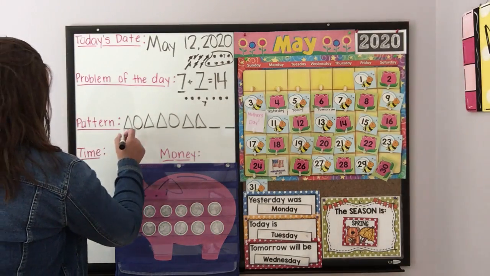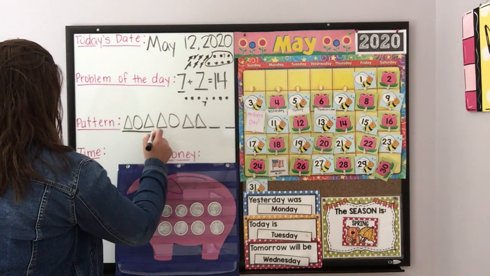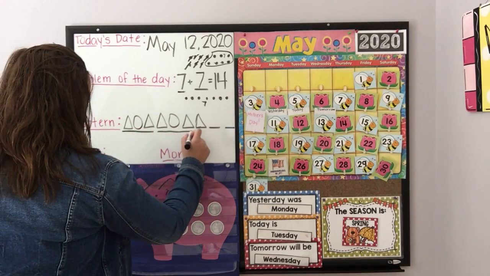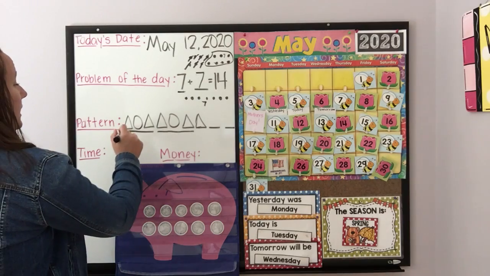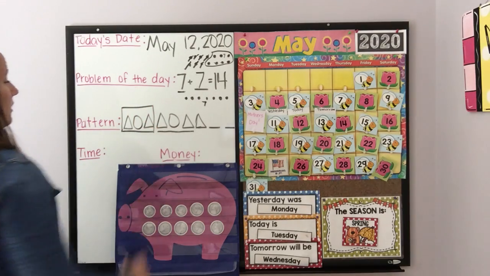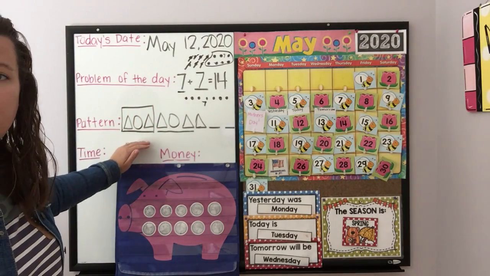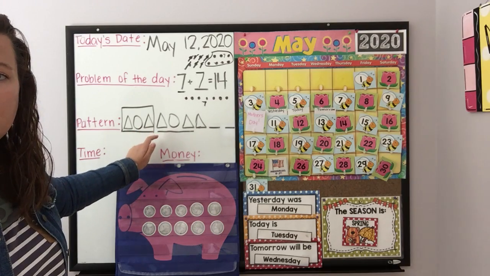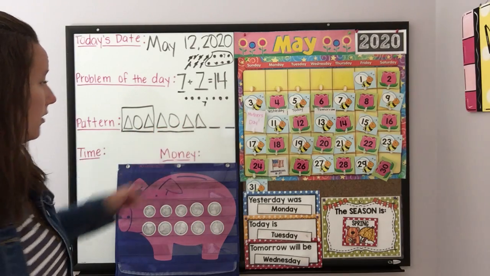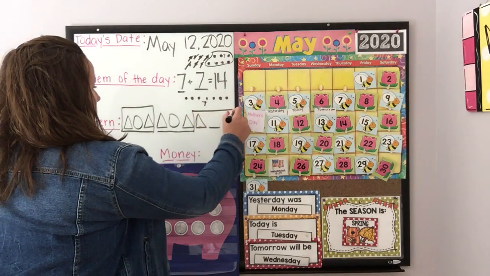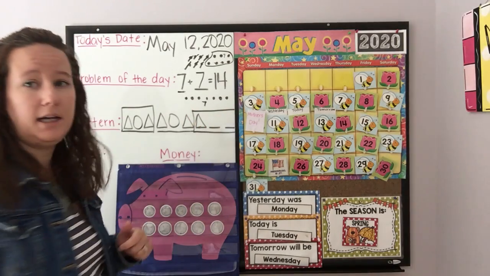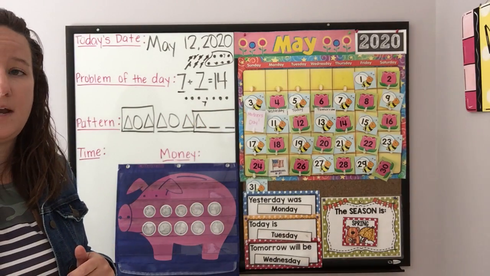So we have triangle, circle, triangle. Triangle, circle, triangle. You're repeating this. Your part that's repeating is triangle, circle, triangle. Triangle, circle, triangle. And then here, we're starting it again. Okay?